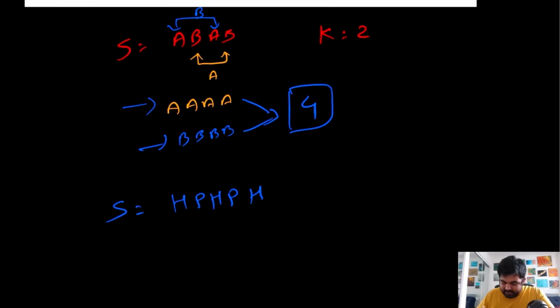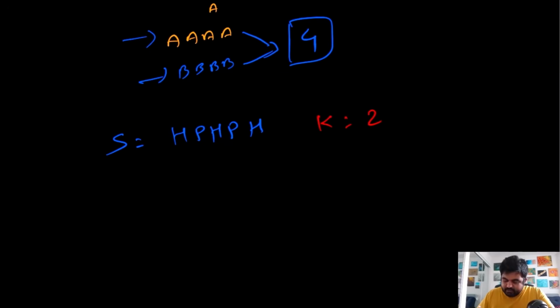If this is the case, and our given k is equal to 2 again in this case. So now if we see the options we have, we can replace these two p's with the value h. So that will give us a string like h. And so if we see the longest substring that contains the same letter, the length in this case becomes 5.